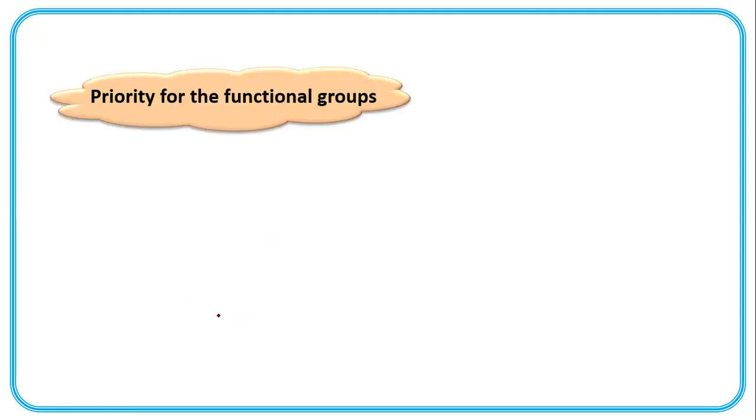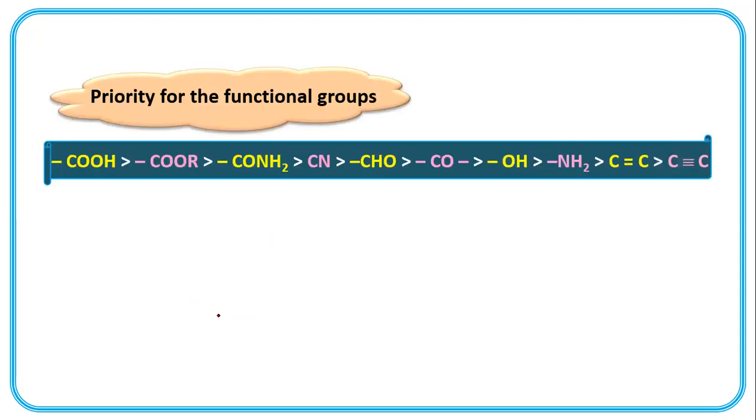Now priority for the functional groups. This is the priority order of functional groups. COOH is greater than COOR, than CONH2 amide, than cyanide, than aldehydic, carboxylic or ketonic, hydroxyl, amine, greater than carbon-carbon double bond, greater than carbon-carbon triple bond. So keep in mind this priority order of functional groups.